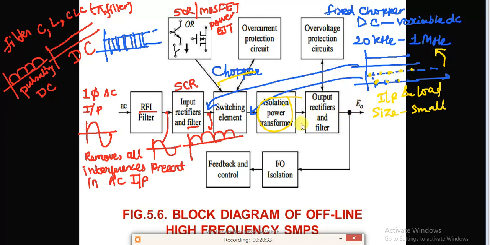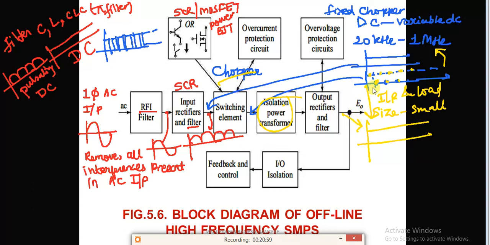Then the output of this power transformer is fed to the rectifiers and the filters again, so that we will have a smooth DC again. So this is converted to smooth DC by using the output rectifiers and filters.